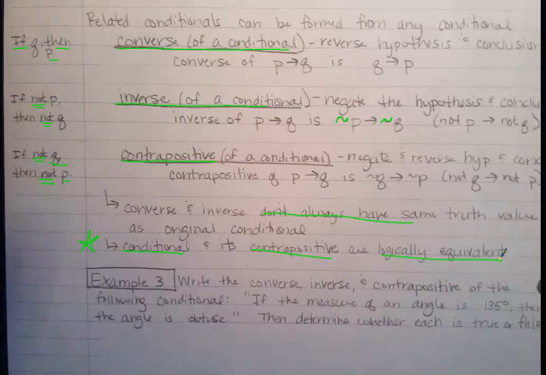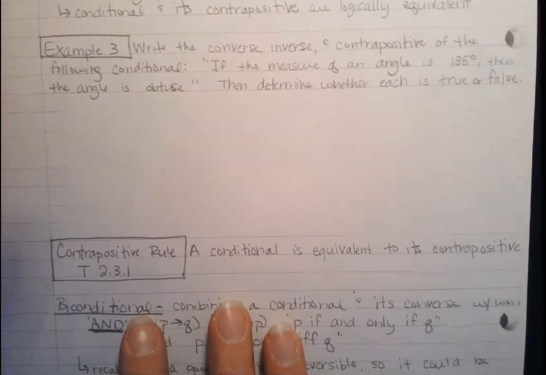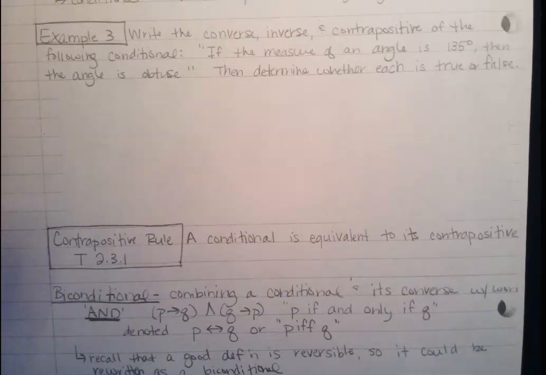In example 3, we get to put it into practice and try some out. This is the most work you get to do in the notes today. Well, you do have homework, but I'm saying in the notes. Example 3 says write the converse, inverse, and contrapositive of the following conditional: if the measure of an angle is 135 degrees, then the angle is obtuse. Then determine whether each is true or false.